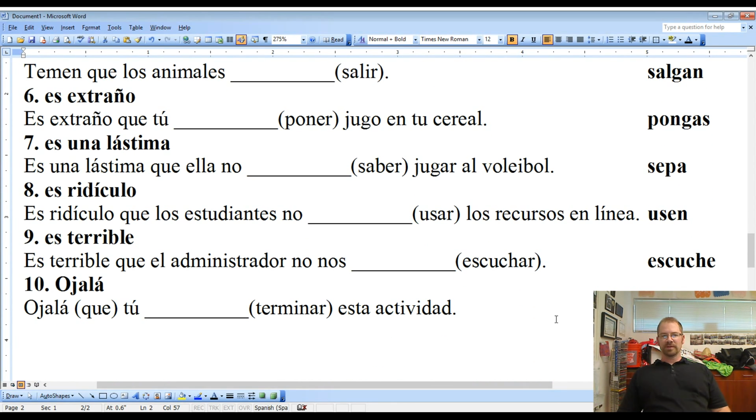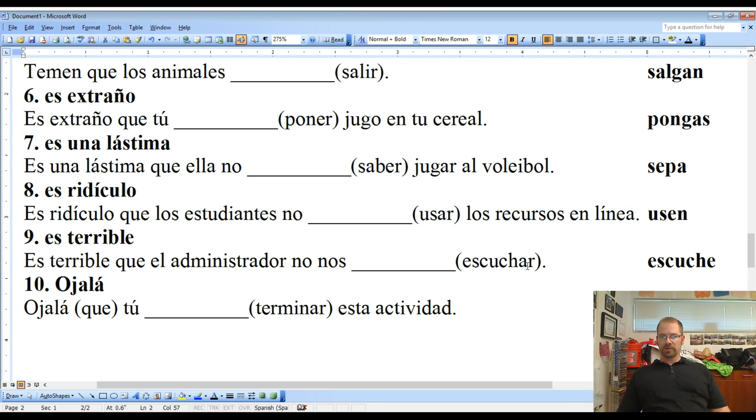Siete, es una lástima que ella no sepa jugar a voleibol. It's a shame or a pity that she doesn't know how to play volleyball. Ocho, es ridículo que los estudiantes no usen los recursos en línea. It's ridiculous that the students don't use resources online. Nueve, es terrible que el administrador no nos escuche. It's terrible that the administrator doesn't listen to us.